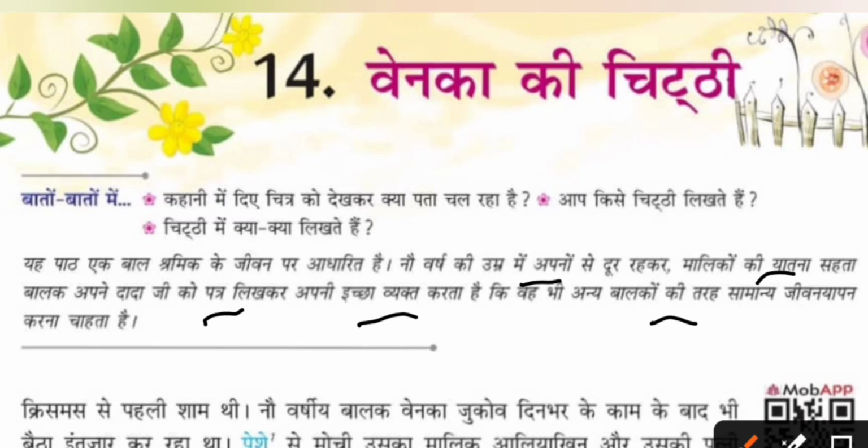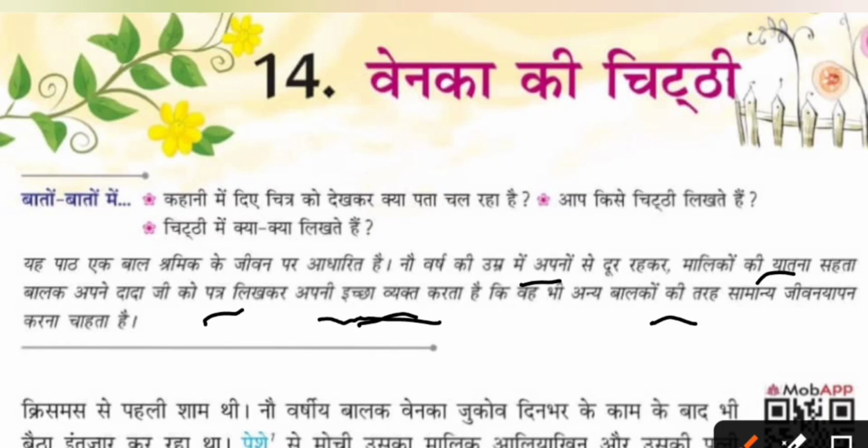So the 9-year-old boy who is away from his family is bearing the tortures. Yatna is the tortures or the abuse that is given by the owners, malikon, owners. And he is bearing that, and he writes a letter to his grandfather, and in this letter he is giving his desires, what he likes to be.